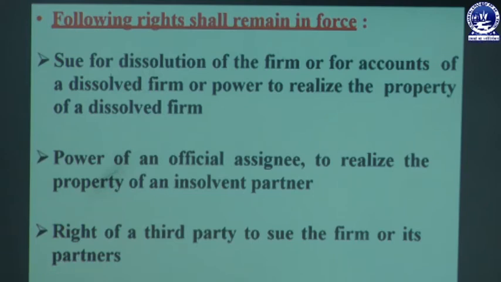So the third party also has rights. They can sue the firm or they can also sue the partners. If the partnership firm is going to dissolve, then in that case every third party has the right to sue against the firm or against the partners.